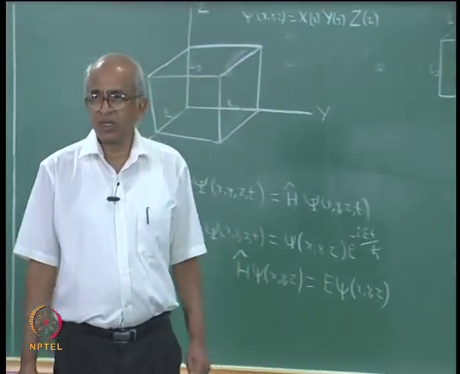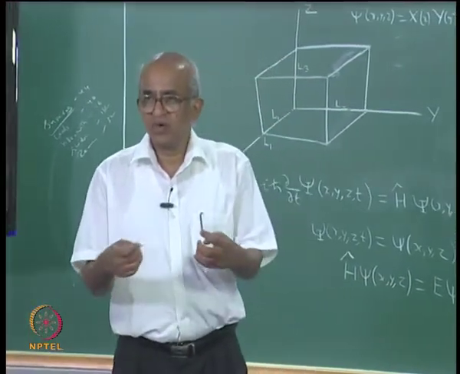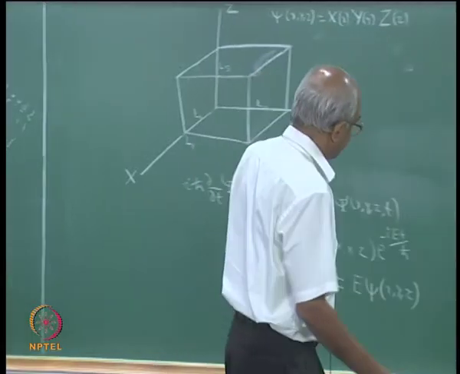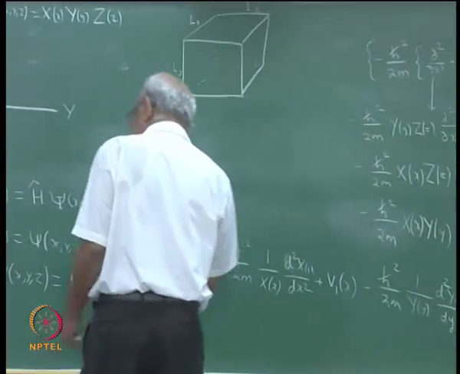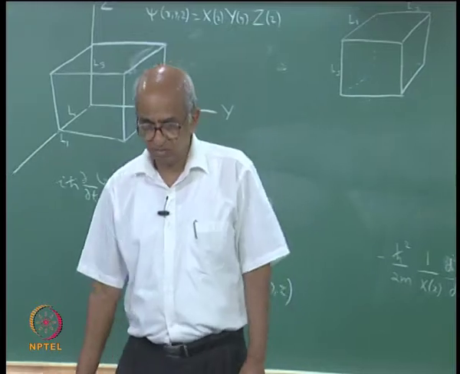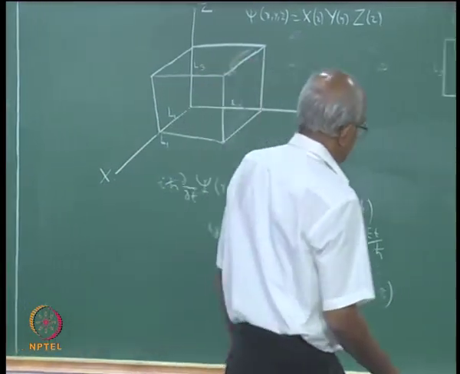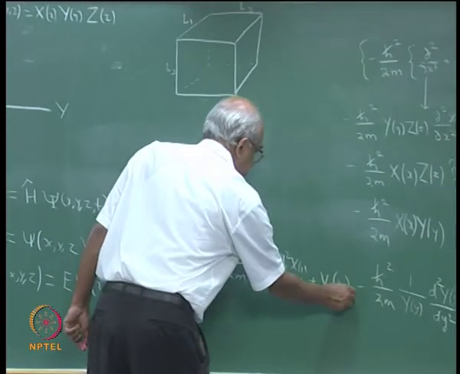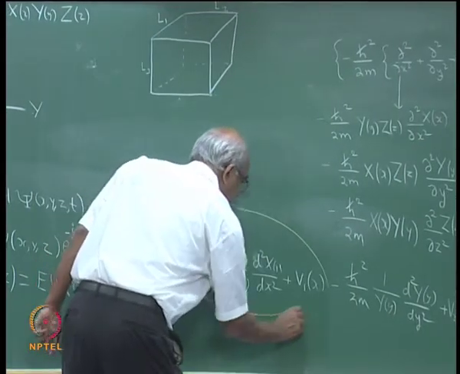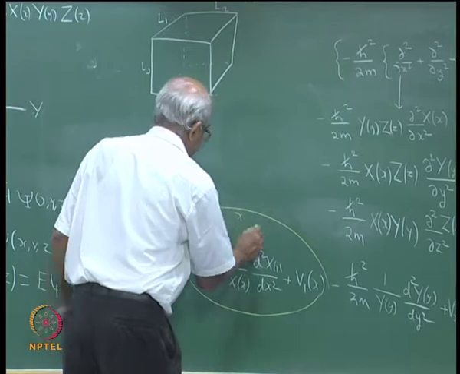So, this is the result, but then if you look at this result, you notice something interesting. If you look at these two terms, what do you find? They depend upon x.